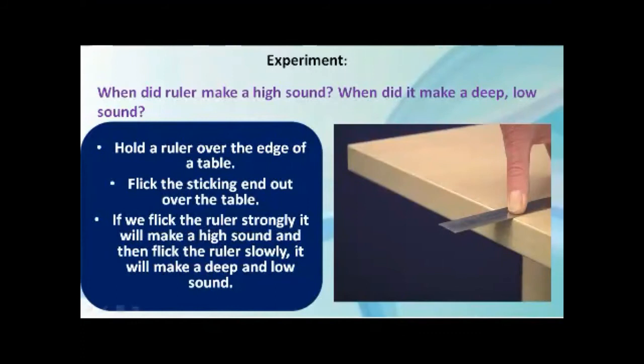Hold a ruler over the edge of the table, but hold the ruler firmly, strongly. Flick the end sticking out. You will flick this end sticking out of the table. If we flick the ruler strongly, it will make a high sound. And if you flick the ruler slowly, it will make a deep or low sound.